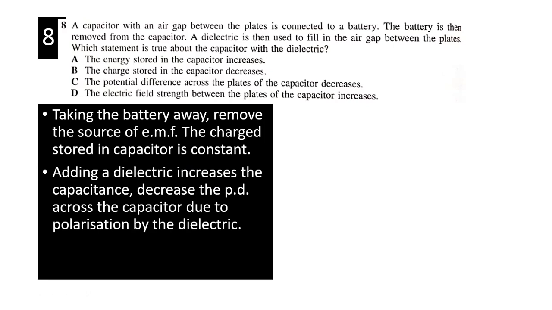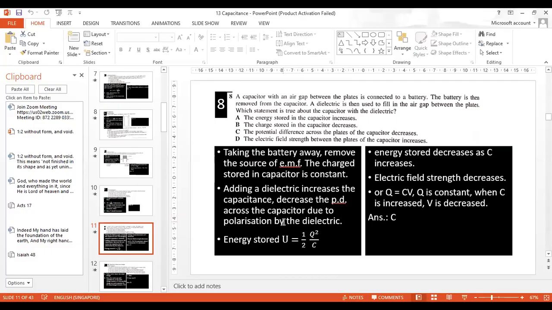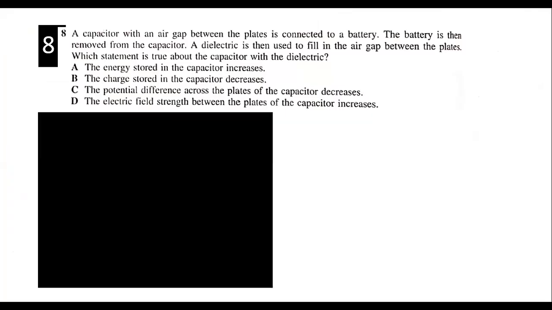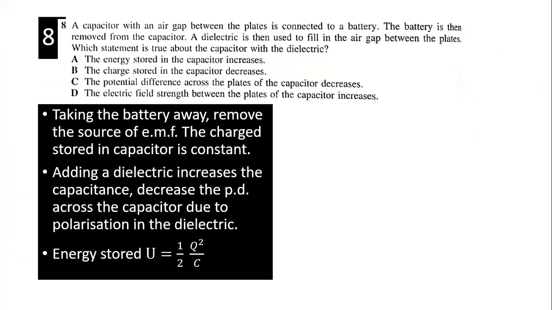Sorry, it should be polarization. And the energy formula, remember the energy formula, U is half Q squared over C. So putting a dielectric inside, I'm going to increase the capacitance.